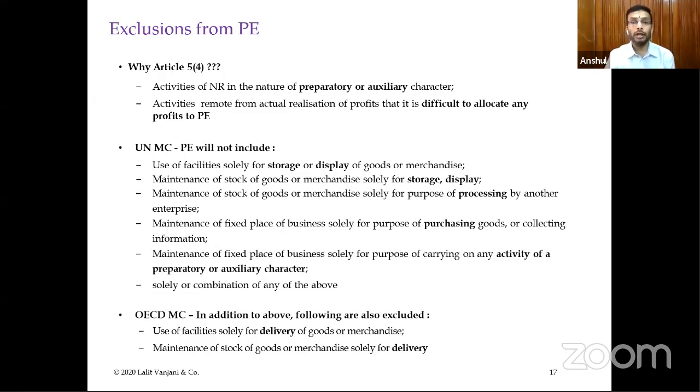This is all related to the delivery of goods. Either you are using a third-party warehouse or you are maintaining your own warehouse for delivery of goods. The OECD model tends to cover it, saying that this is preparatory and auxiliary, whereas the UN model says that it is not preparatory and auxiliary. They have not covered it. Now, for Indian treaties, you will have to carefully look for both these items. In some of the Indian treaties, you will find delivery also. But how that wording has been mentioned, how that particular clause has been drafted, you will need to see carefully for each and every treaty, and then only decide whether this is preparatory and auxiliary or whether this is covered in the exclusions of PE or not.